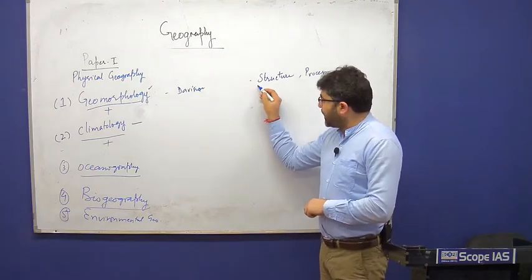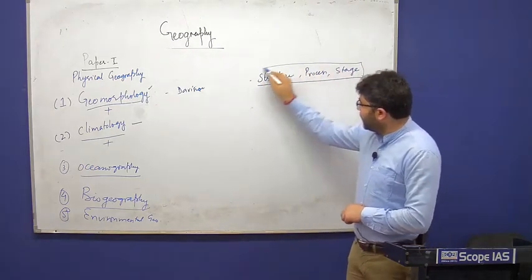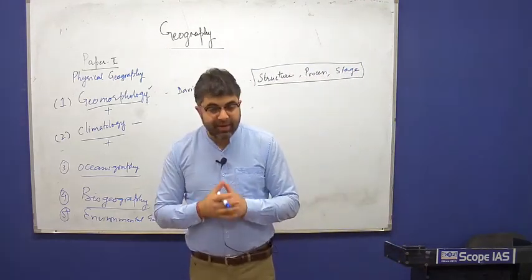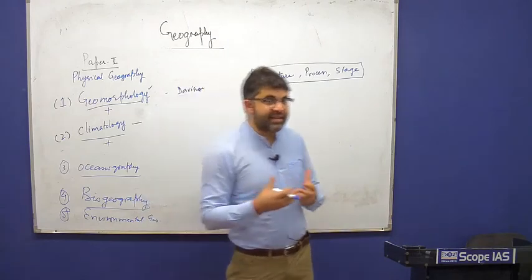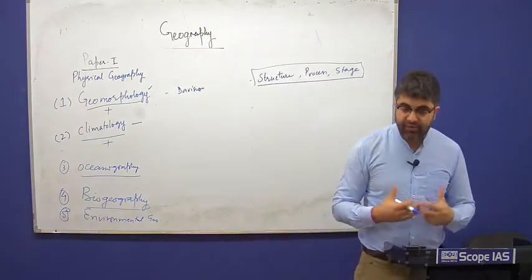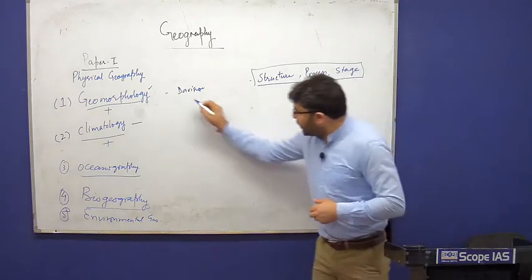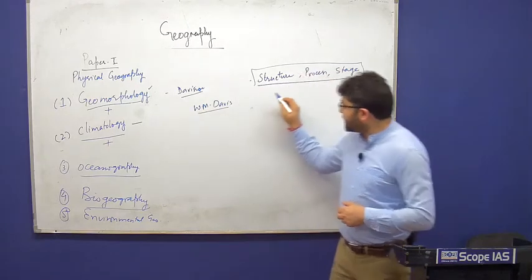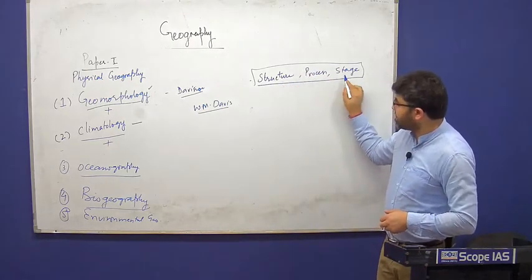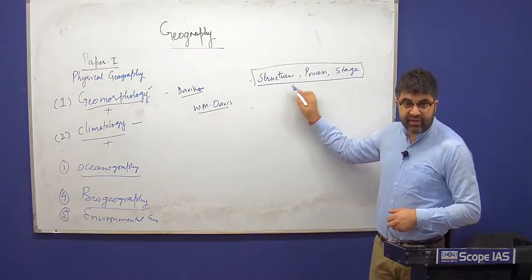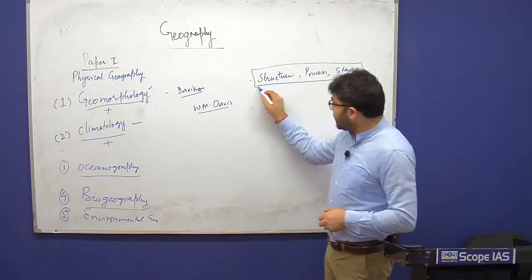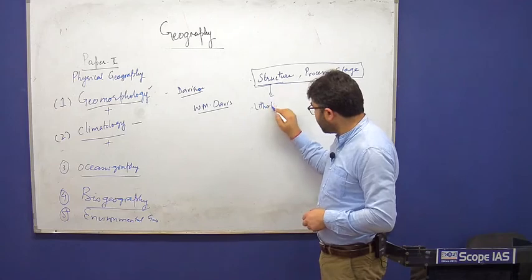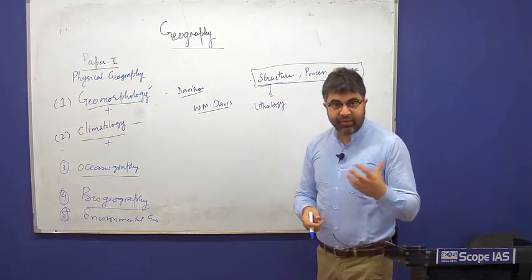Now if you study geomorphology, the very first topic, the very introduction of geomorphology, begins with this: what are the factors that determine landform development and landform changes. And W.M. Davis in 1899 itself had given this concept, structure, process, stage, which is also called the Davisian trio. Structure means lithology, that is, what the landform is composed of.